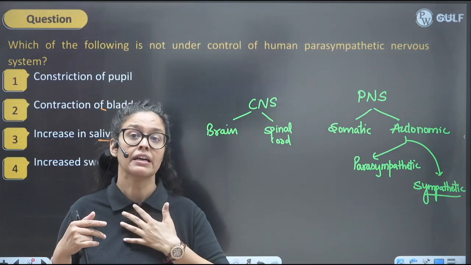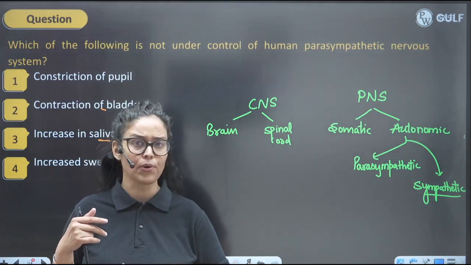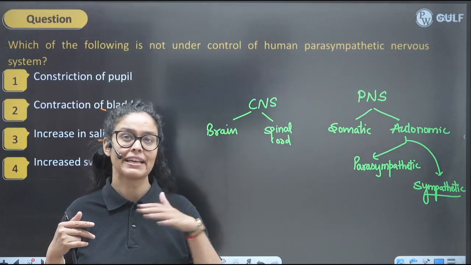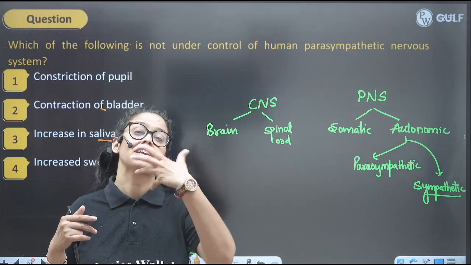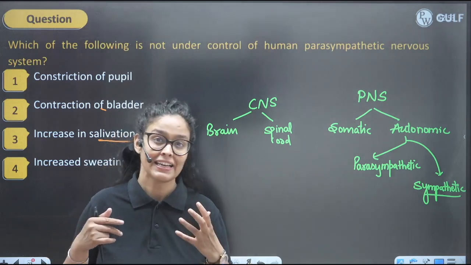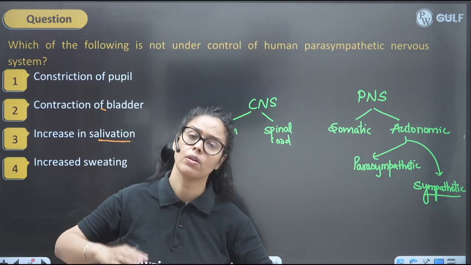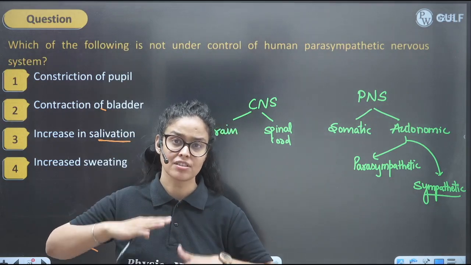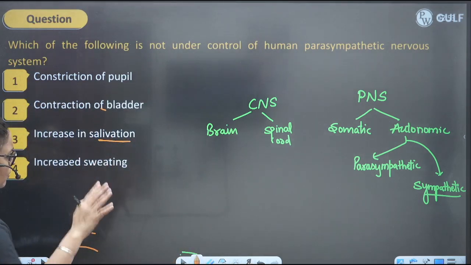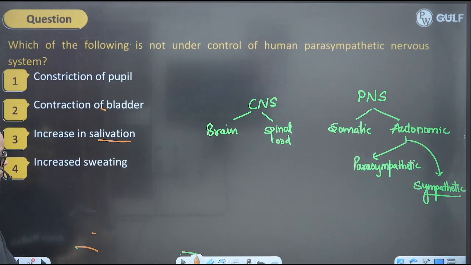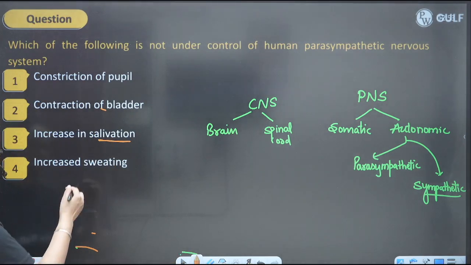So it means your digestive activity gets slowed down during the stress, right? And your heartbeat goes up during stress, your respiratory system works very fast during the stress. But during the stress, all the systems of digestion go down. But yeah, during normal condition, everything is working in the digestive system.